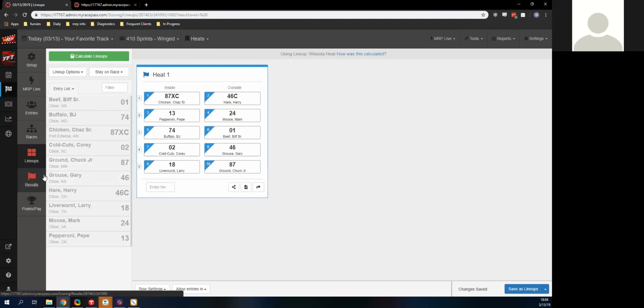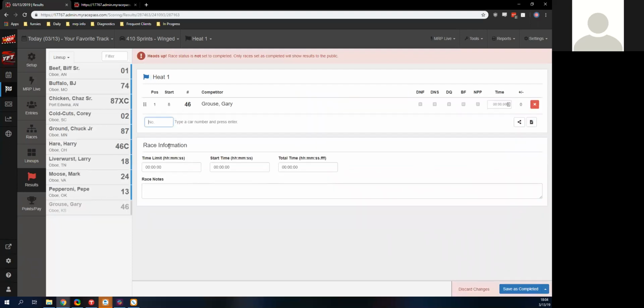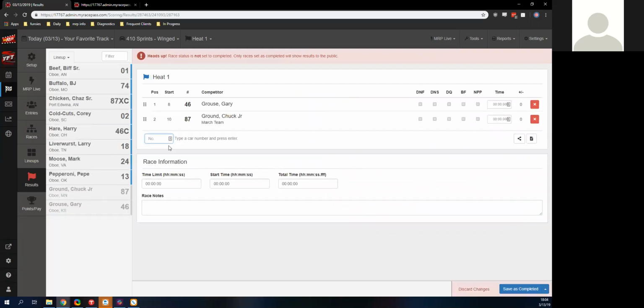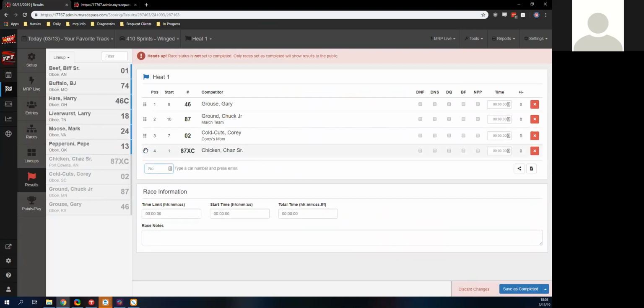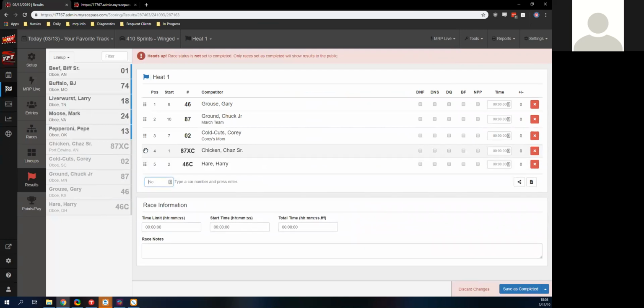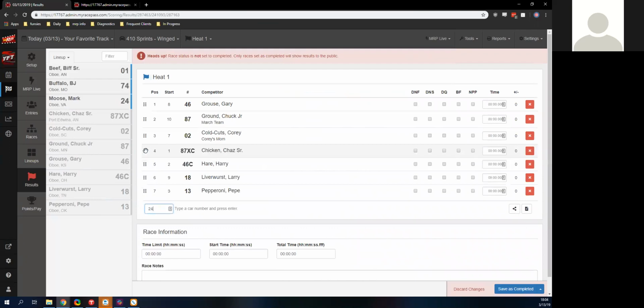We'll go down to results now. Inside our results, we have a couple ways of adding them. I can enter the car numbers down here towards the bottom. So I enter in the car numbers and hit enter. There are some people who are way faster at this than I am. I have never been the best at this sort of thing, but I can just enter in how they finished.